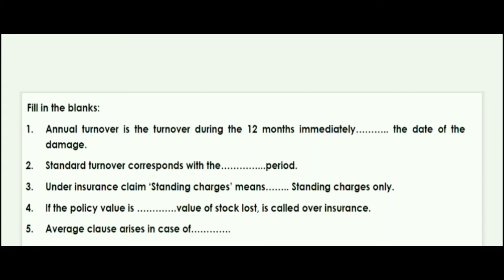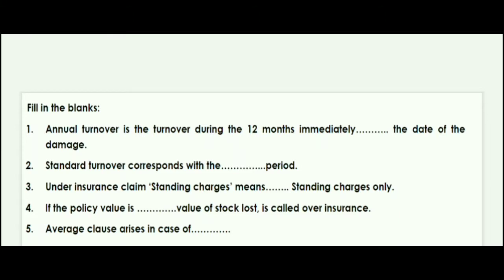Now next, see question number 3. Well, under the insurance claim, a standing charge means fill in the blank, standing charge only. Under the insurance claim, a standing charge means fill in the blanks, standing charge only. So that is insured standing charge only. Insured, INSURED, insured charge only.